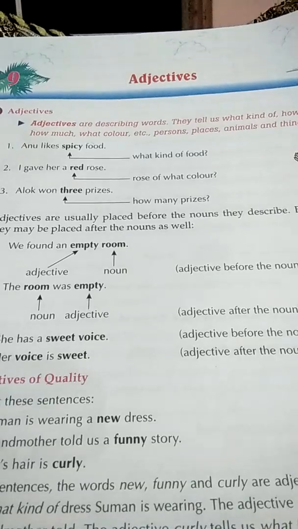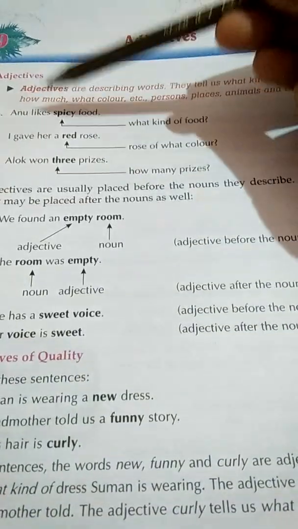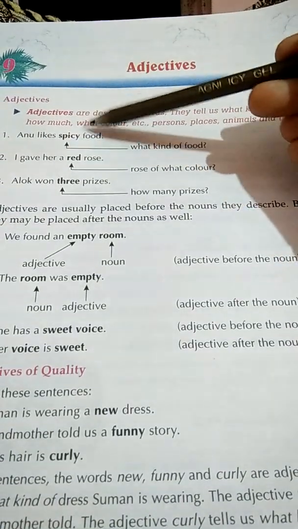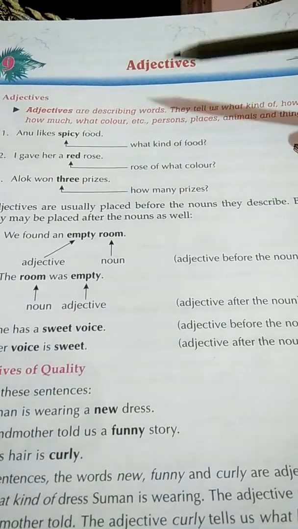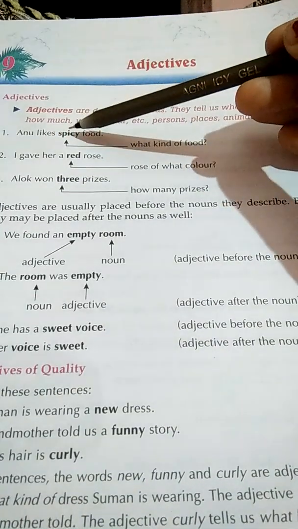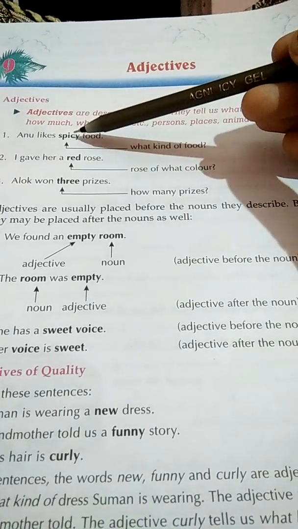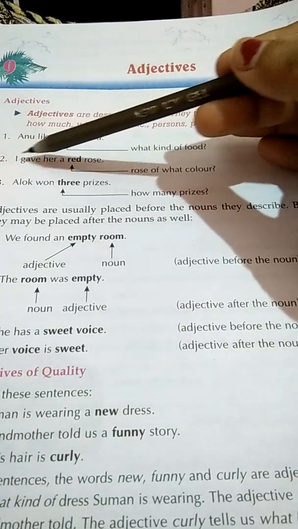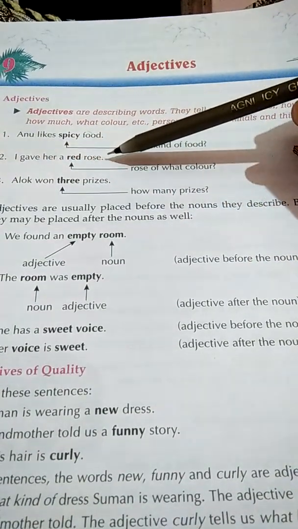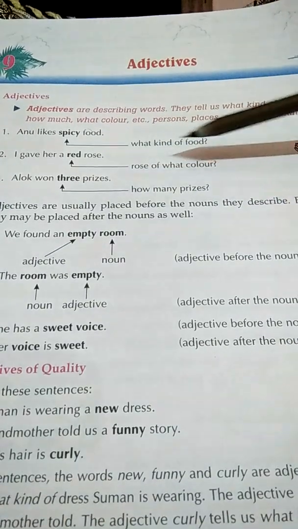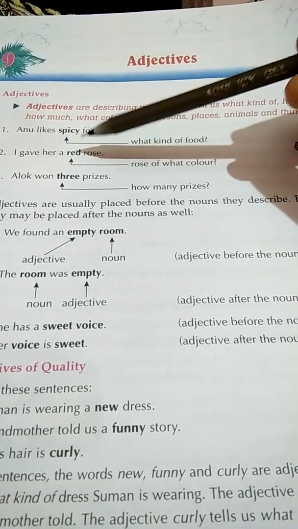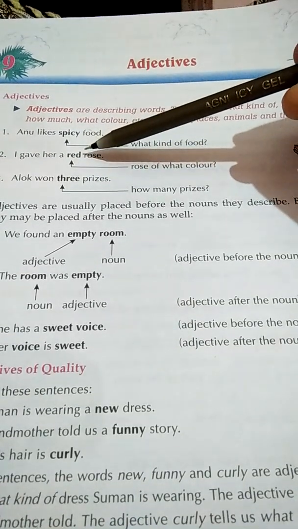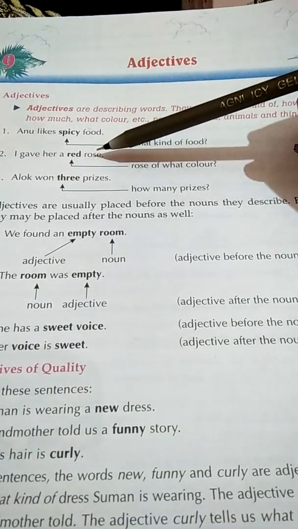Example number 1. Anu likes spicy food. So here spicy is the adjective. What kind of food? Spicy food. Spicy tells us more about food. Number 2. I gave her a red rose. Rose of what color? Red. So here red is adjective. It tells us the quality of rose.